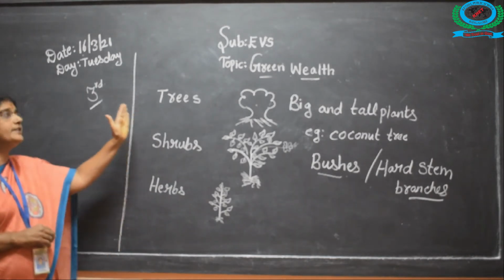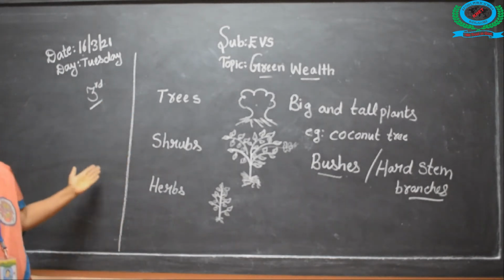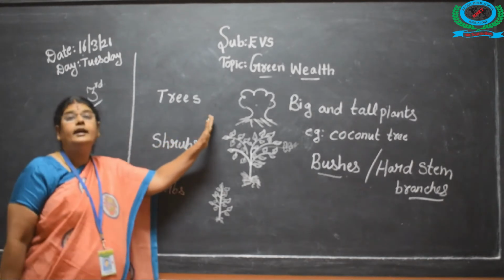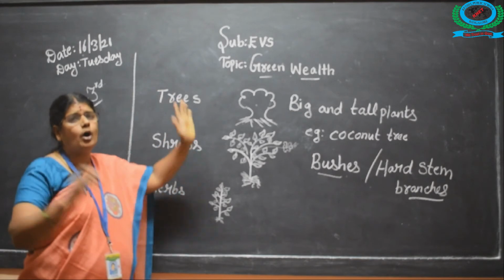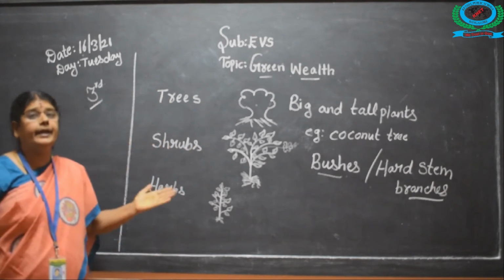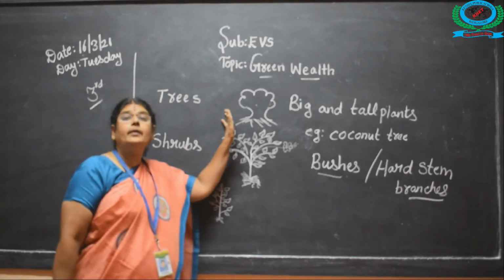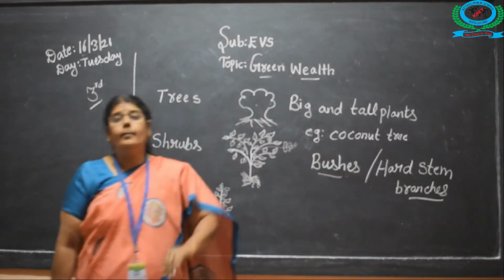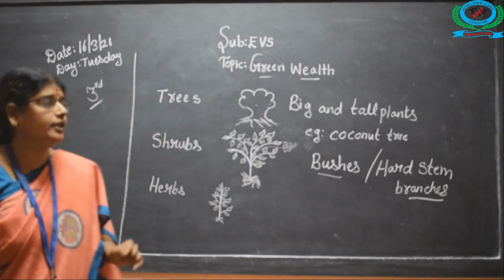See what I thought first is trees. Many big and tall plants, that is called trees, big and tall, it will grow tall, big. It is trees. An example is coconut tree, mango tree, neem tree.